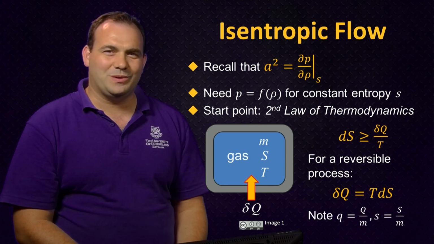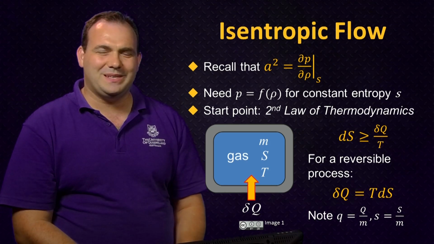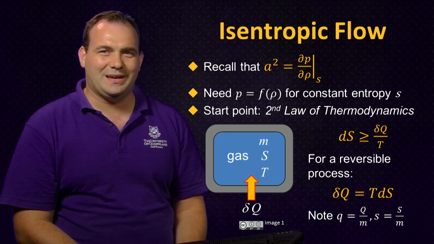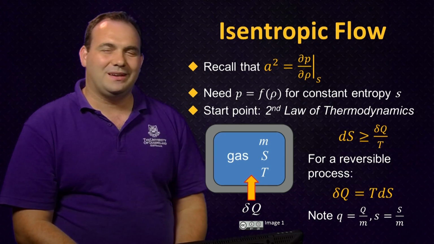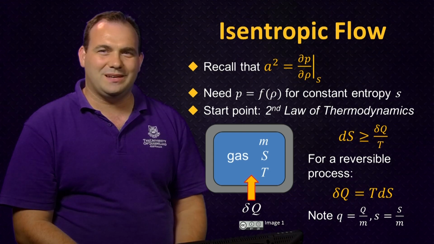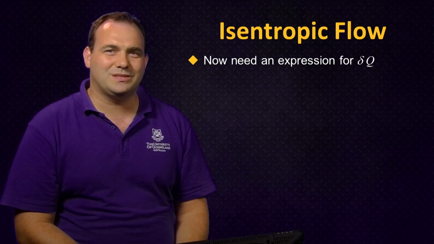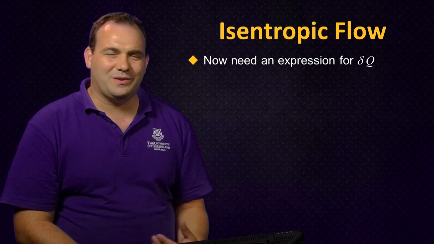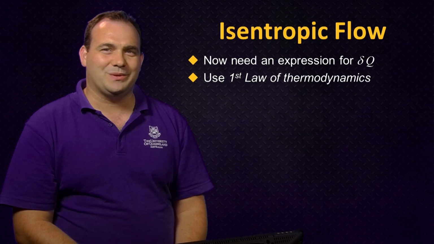At this stage, I just want to note what the difference between the upper and lowercase letters is. Basically, the lowercase letters just indicate a quantity per unit mass. Now, if we want to put the second law in terms of pressure and density, which is what we need to do to take that derivative, we've got to replace delta Q with some expression in terms of thermodynamic variables. We can find an expression for delta Q from the first law of thermodynamics.